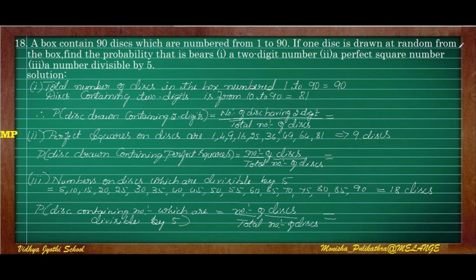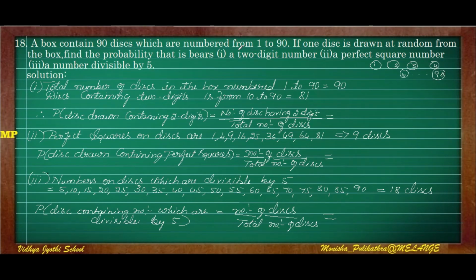If one disc is drawn at random, we have to find out, first, a 2-digit number. The discs are numbered like 1, 2, 3, 4 like this. So in that, a 2-digit number should come, from 10 to 90. How many discs will there be? Second, a perfect square number. Perfect square in the sense 1 square, 2 square, 3 square. And the third question is a number divisible by 5.